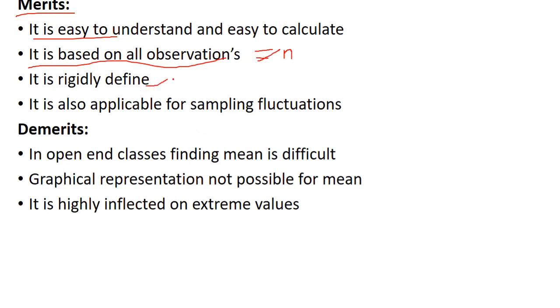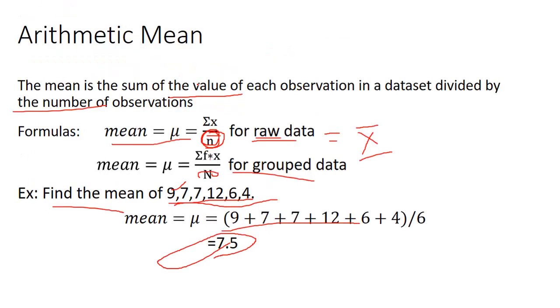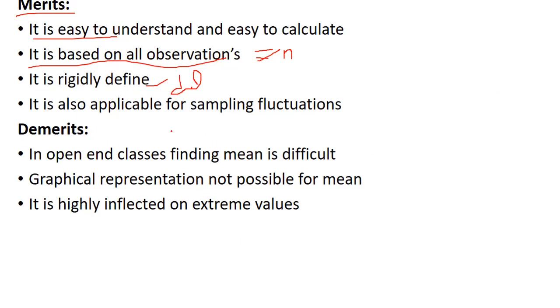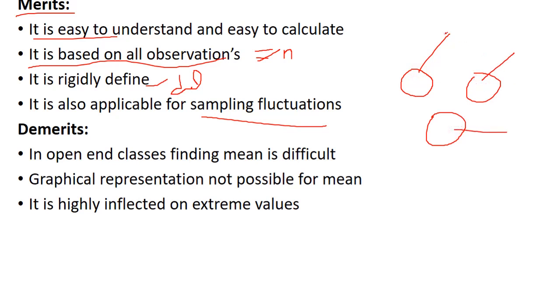It is rigidly defined, meaning it is based on a definition. Based on the definition, we write the formula: sum of values divided by number of observations, so it is rigidly defined. It is also applicable for sampling fluctuations. This is one sample, this is another sample, and this is another sample. We find the mean for each sample, and then we can combine the three and find the mean again. We get one value; the same value we can get from the different samples also. This is the meaning of sampling fluctuation.